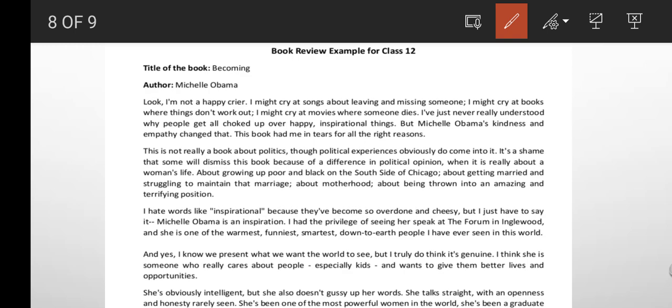I might cry at songs about leaving and missing someone. I might cry at books where things don't work out. I might cry at movies where someone dies. I have just never really understood why people get all choked up over happy, inspirational things. But Michelle Obama's kindness and empathy changed that. This book had me in tears for all the right reasons.